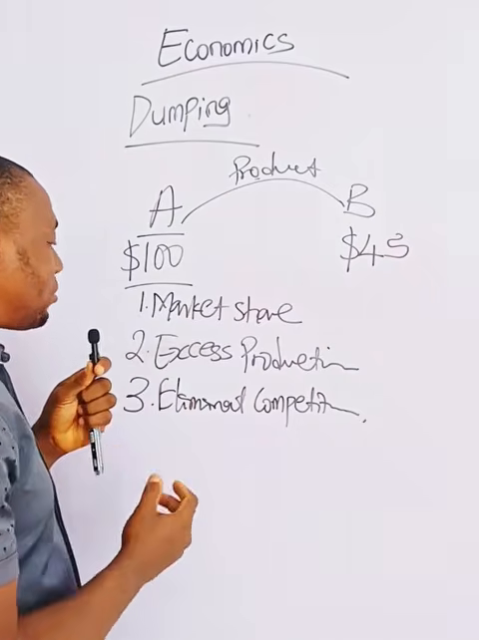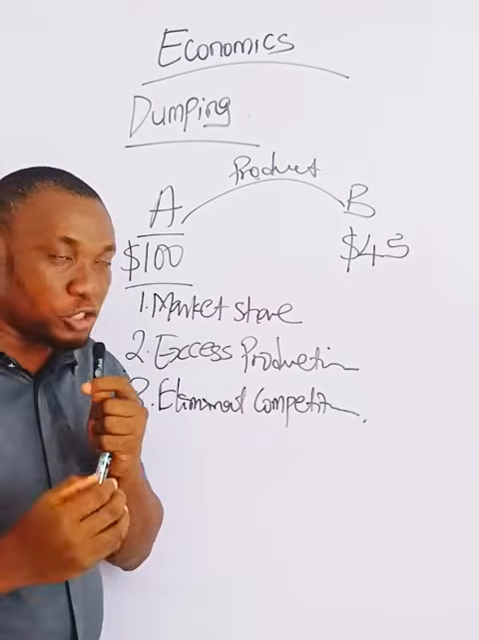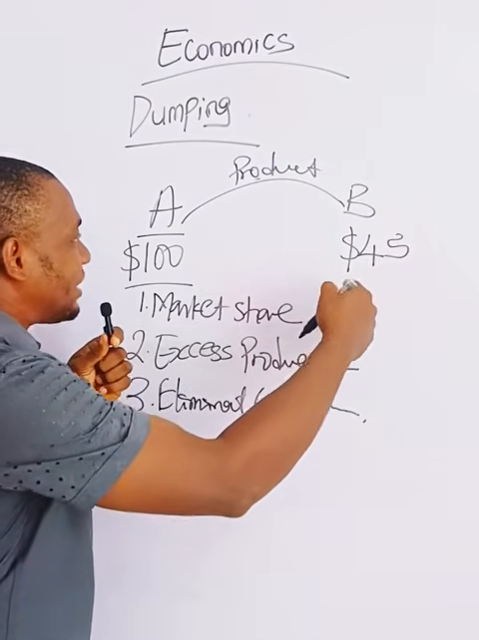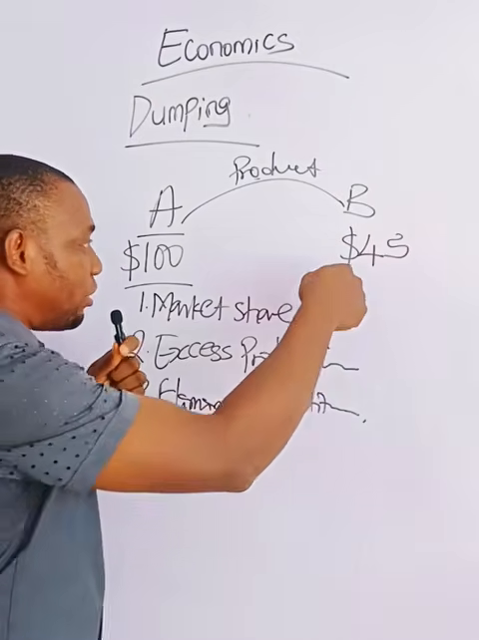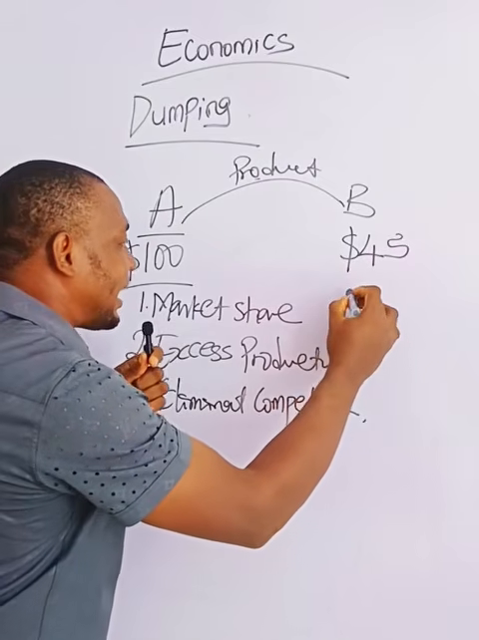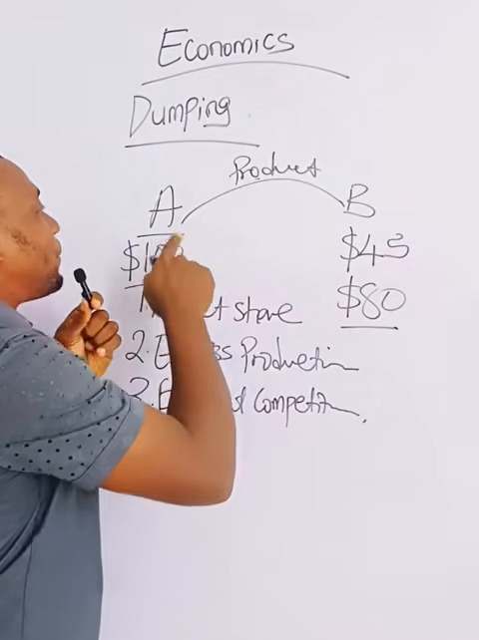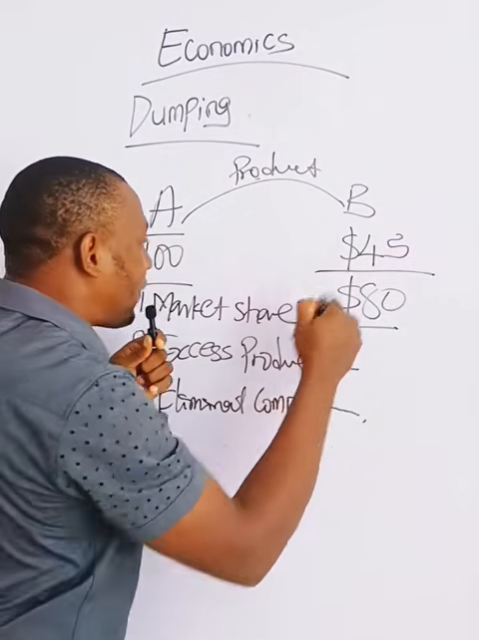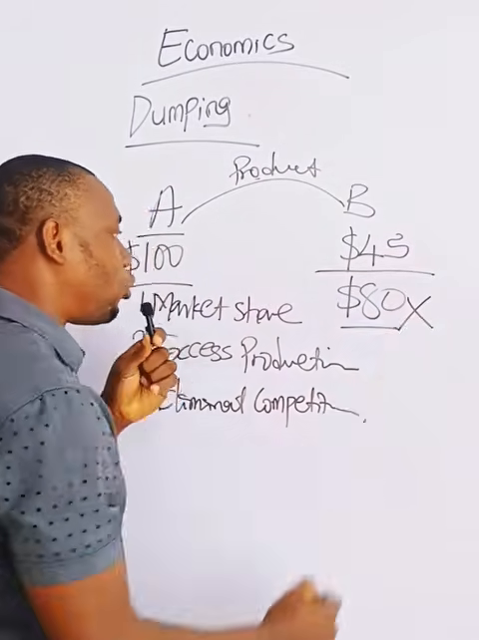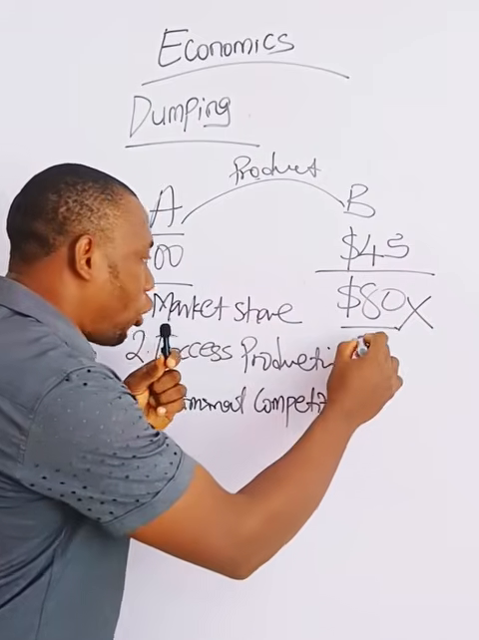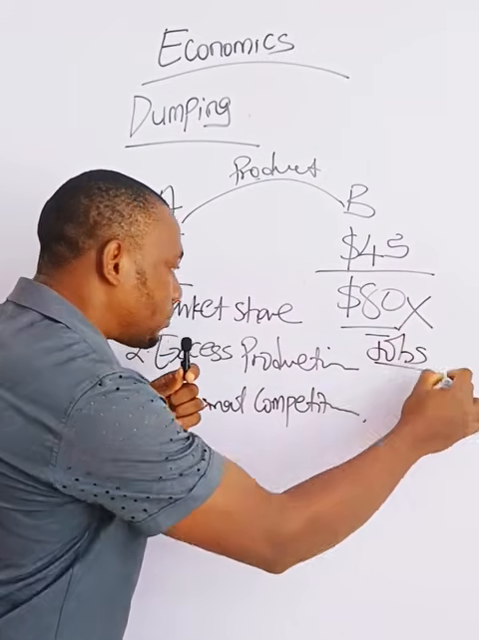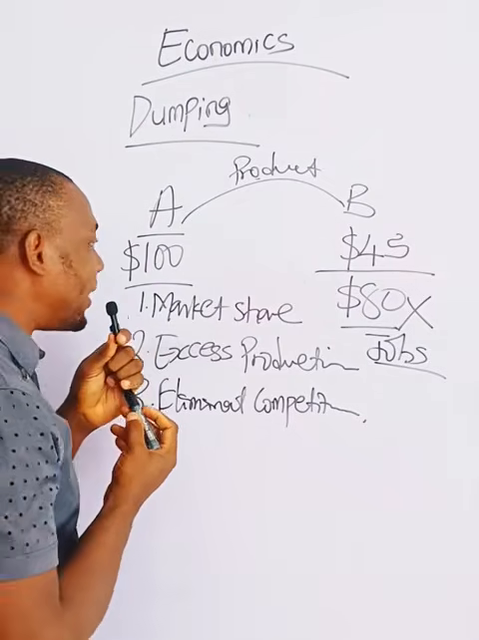When dumping happens, it affects domestic production, because if you have companies in country B, domestic companies in country B, producing and selling at, let's say, $80, and country A exports this product and starts selling at $45, it will affect domestic production. Jobs will be lost. This is what dumping is.